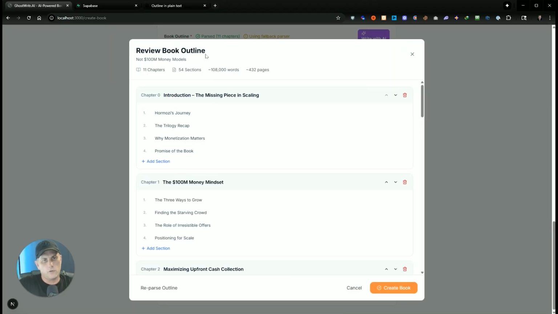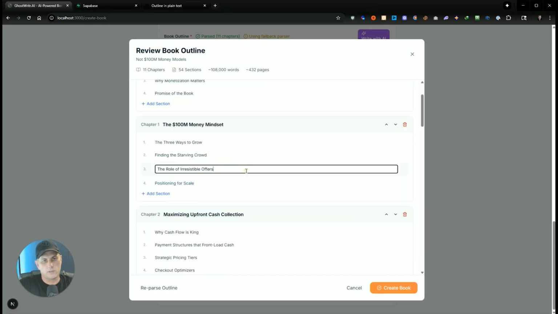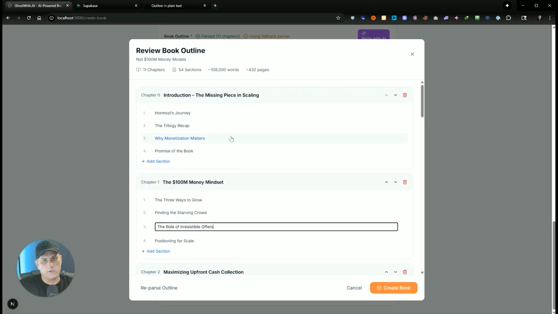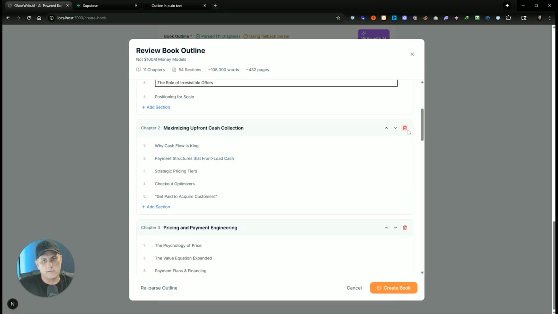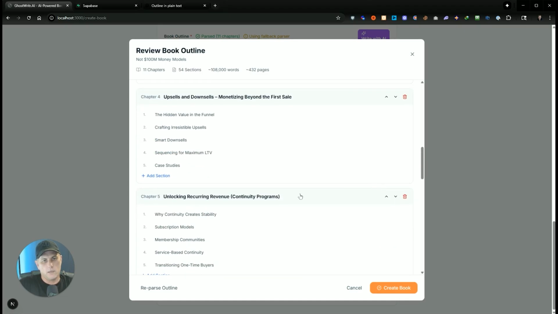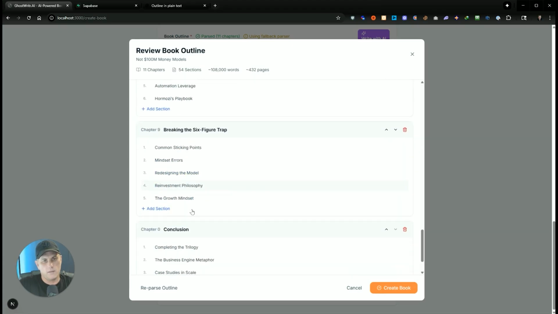So now here's the review book outline dialog. You can move chapters around with these arrows. You can modify the sections in here. You can add sections. I'm just going to leave this alone. You can delete sections. So this is all based on the outline that I just provided.